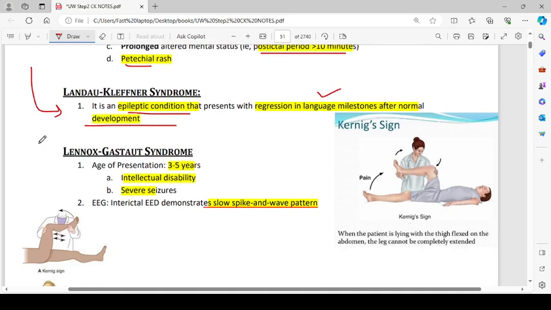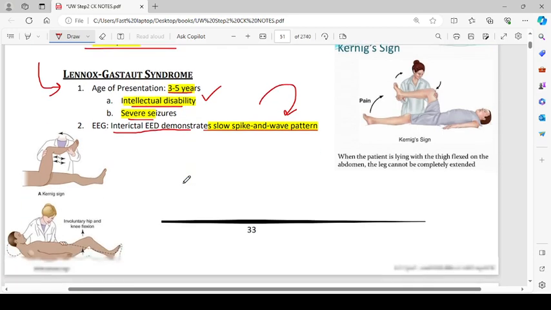There is another syndrome that is called Lennox-Gastaut syndrome. Age of presentation is 3 to 5 years. Intellectual disability and seizure disorder. Interictal EEG demonstrates a slow spike wave pattern. So that is Lennox-Gastaut syndrome. It is a proper syndrome that presents at age 3 to 5 years, and there is also associated intellectual disability.